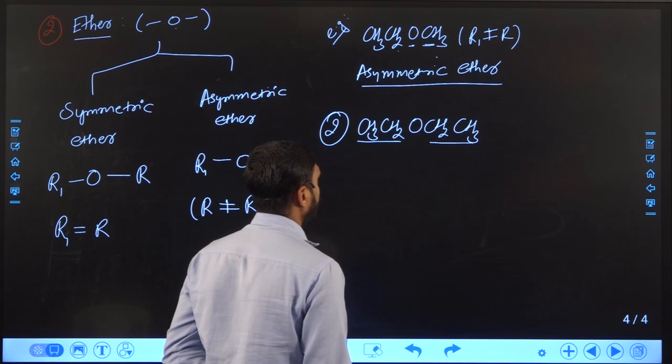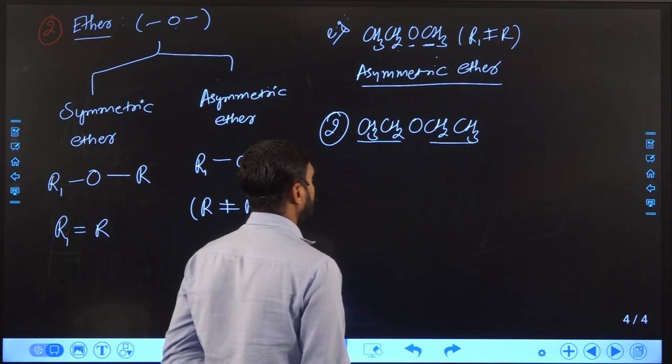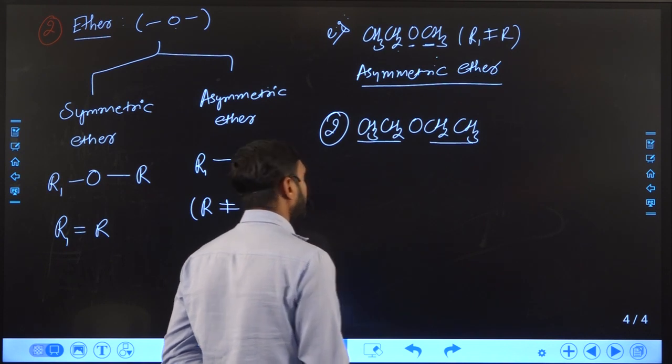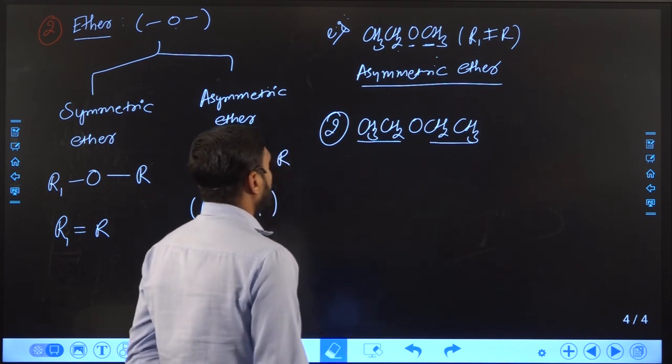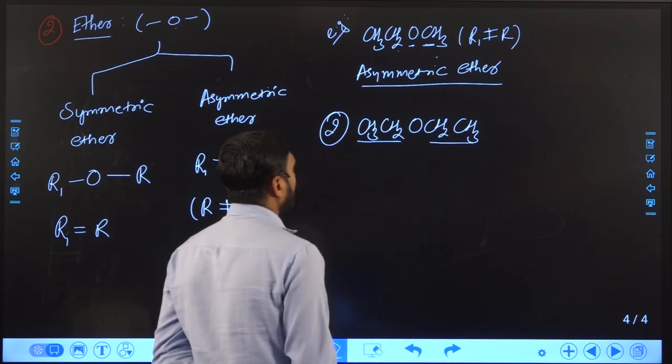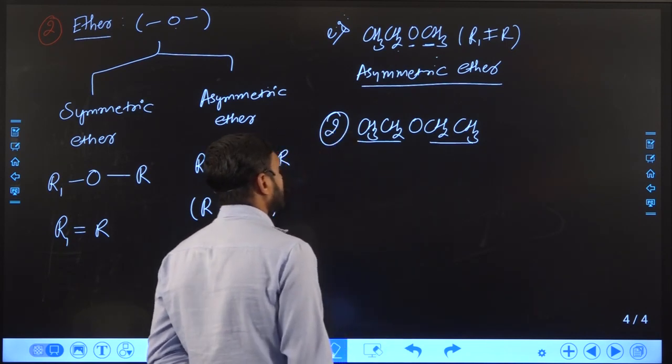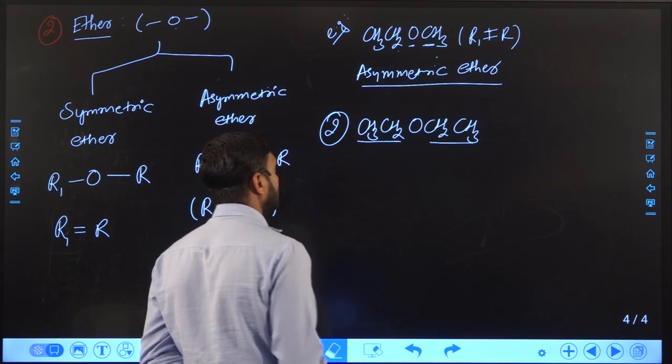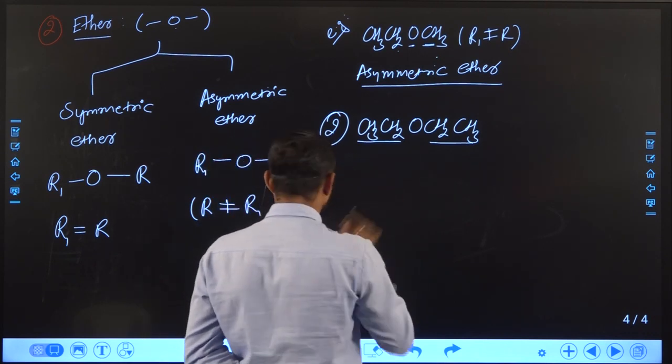So you can see here, on both sides of oxygen, both alkyl groups are the same. That means if both groups are the same around oxygen, then the compound is known as a symmetric ether.